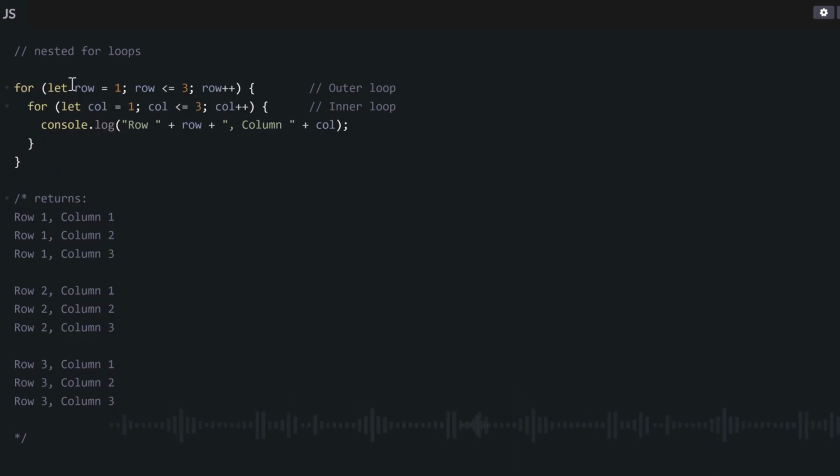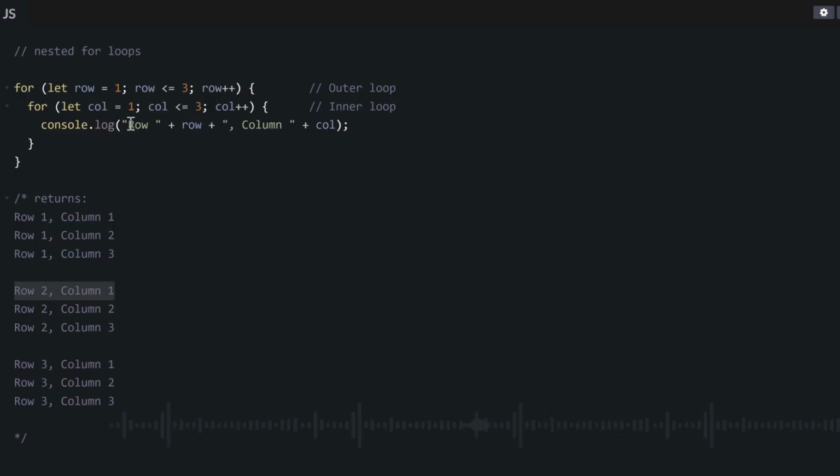Then since this 2 is still lesser than 3, it will enter our second for loop and begin the process again. It will initialize it to 1. It will start with 1 again. Then it will check, okay, is 1 lesser or equal to 3? Yes, it will run this with the value of row as 2 and call as 1. Then it will go back to this one inside. Now the call will be 2 and the row will still be 2, followed by the third time with row as 2 and call as 3. But then the fourth time, this condition will no longer be true. Then it will go back out.